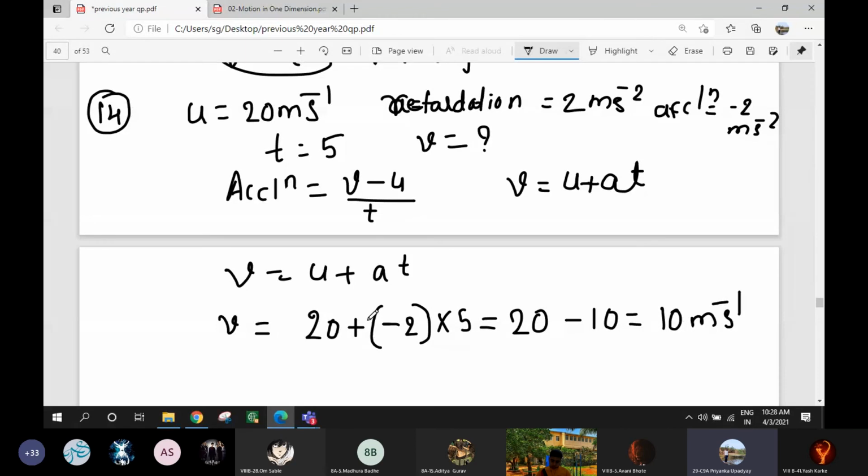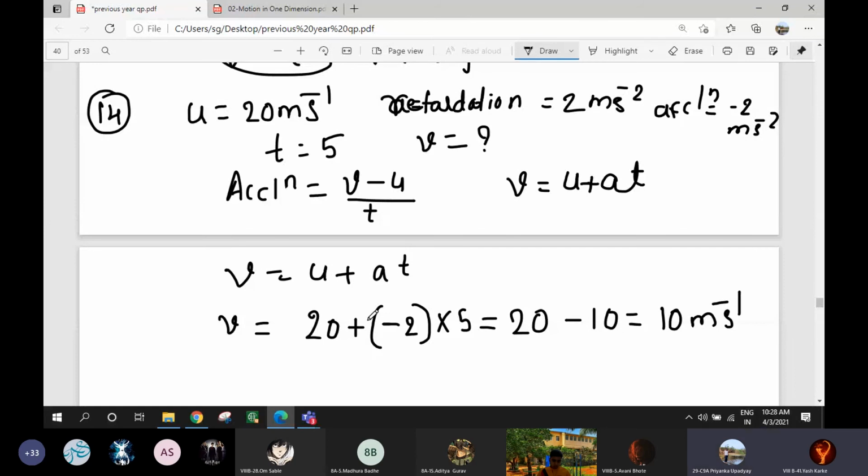Have you understood, children? I did it in another way. They have given us initial velocity 20 meter per second, and the rate is 2 meter per second square. Time is 5 seconds. So first I found retardation is equal to rate into time, so 10 meter per second. And final velocity is equal to initial velocity minus retardation, so 20 minus 10.